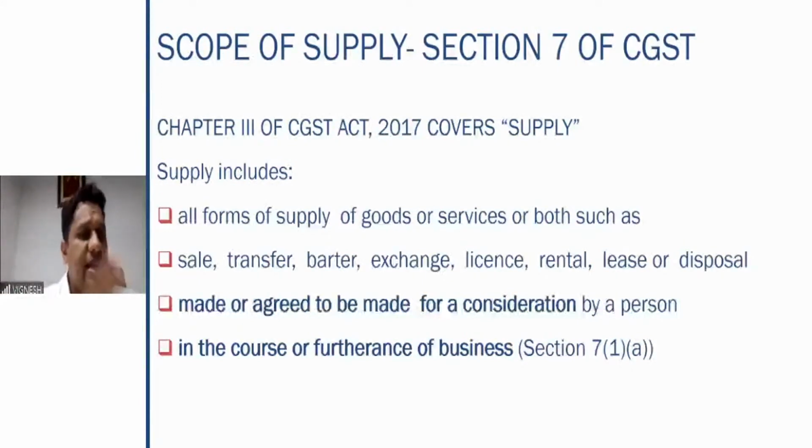That is why it is very important for us. Even if you don't remember the sections, subsections and clauses, that is not required. But basic section 7 means what? Section 7 refers to supply. This is an important point which you have to remember. Now let us look at the definition.